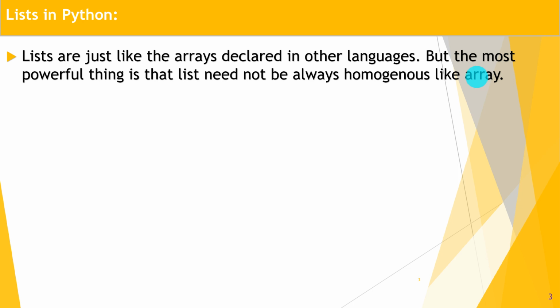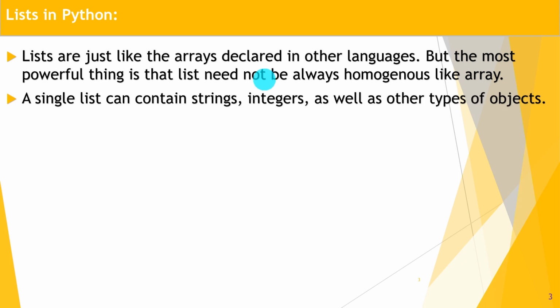But here in Python, lists are similar to arrays, but one most important difference is that we can store non-homogeneous data elements together in a list in Python, which is not the property of arrays in other languages like C and C++. Great. Let's move to the next point. A single list can contain strings, integers, as well as other types of objects also.